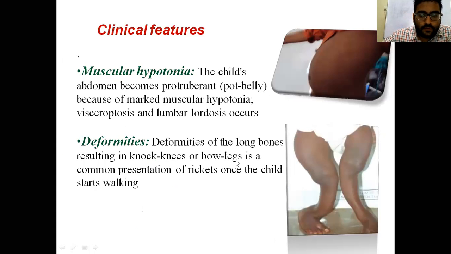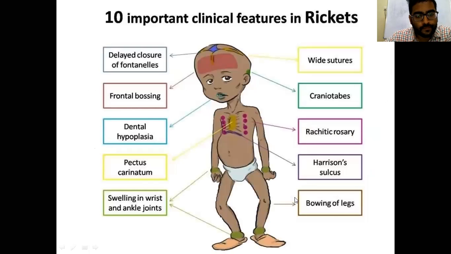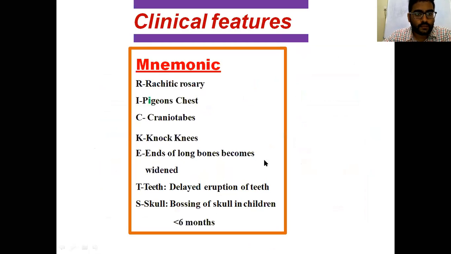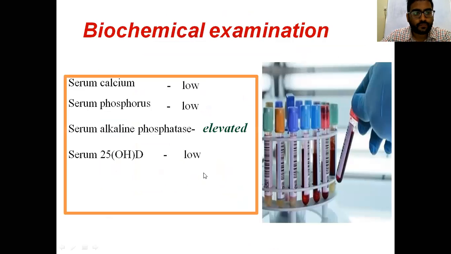And next are the deformities. Due to lack of weight bearing capacity of the soft bones, the bones tend to bend upon bearing weight. So these are classically seen in walking age groups. These are the depiction in clinical diagrammatic form. Next is the mnemonic from top to bottom, that is, Rickety rosary, Pigeon chest, Craniotabes, Knock knees, and widened ends of bones.